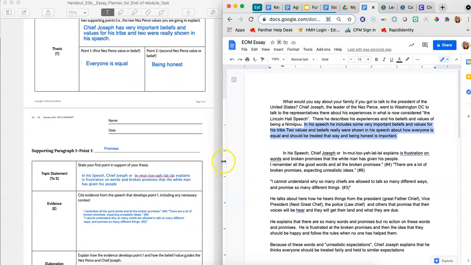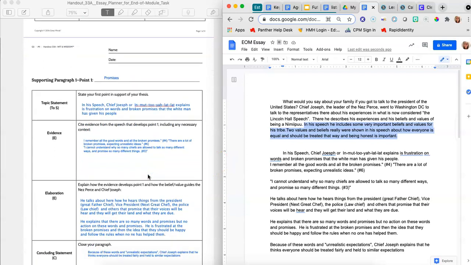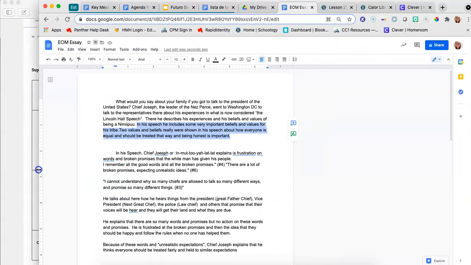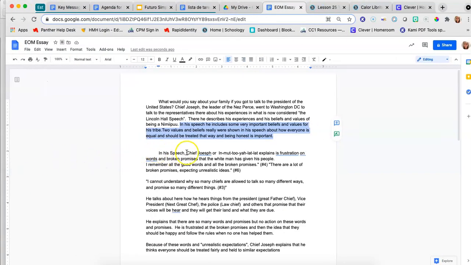So now I need to organize what I have written here. I have my topic statement. I already had this in a nice topic statement there, so I don't need to change it too much. I would recommend rereading it and changing it if you need to. Now, the first thing that he says is, I remember all the good words and the broken promises.